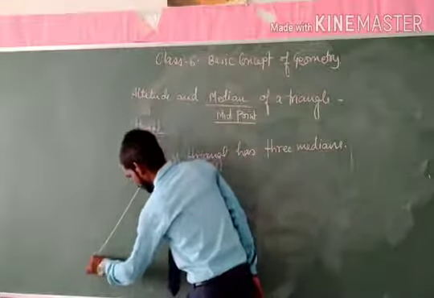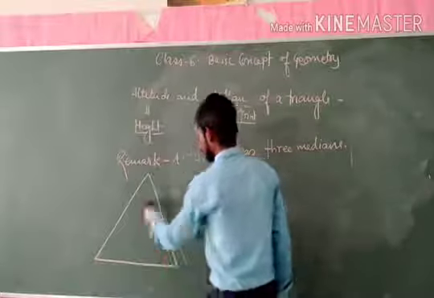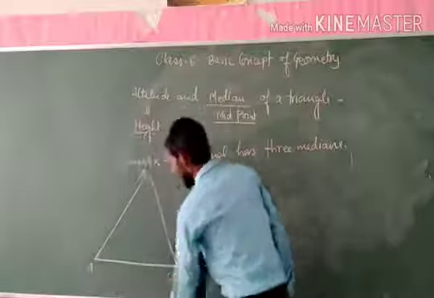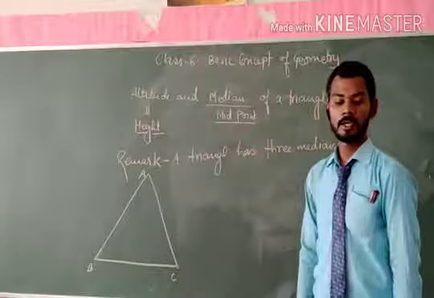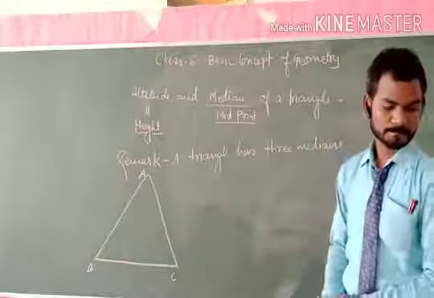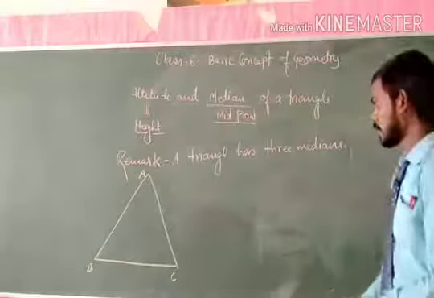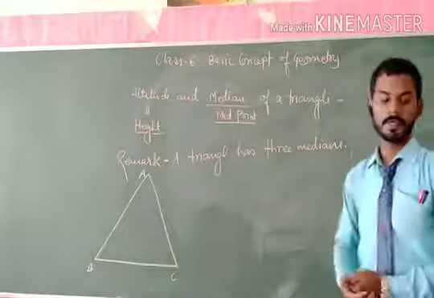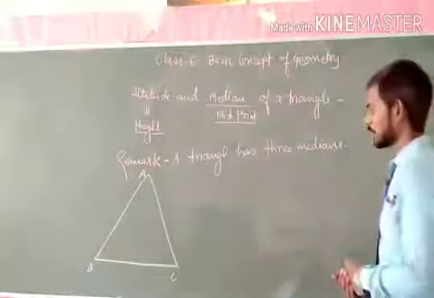Just suppose that I draw a triangle ABC. Here we have a triangle ABC. Now let us see how many medians there are in the triangle. Here we can see that